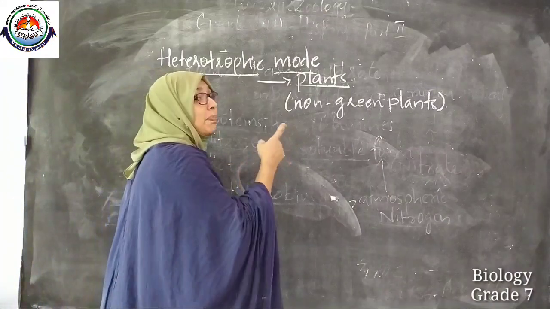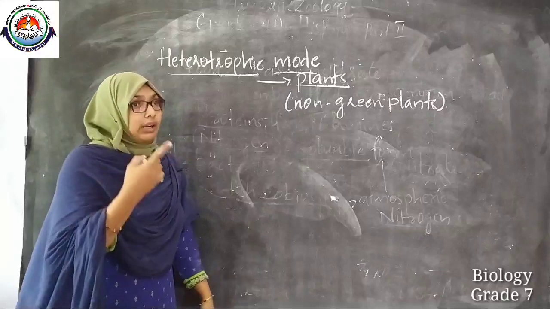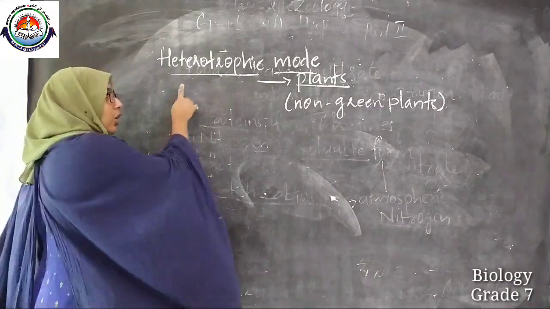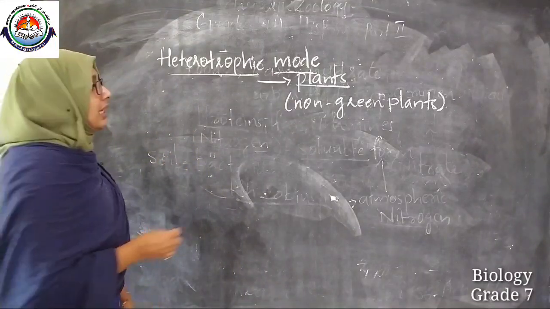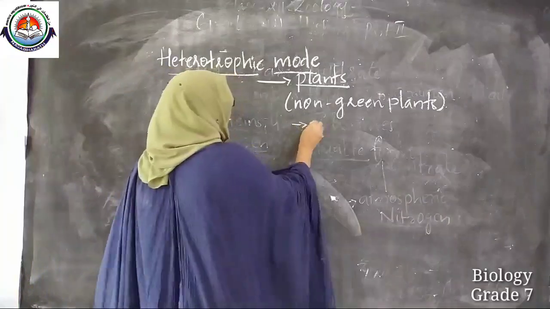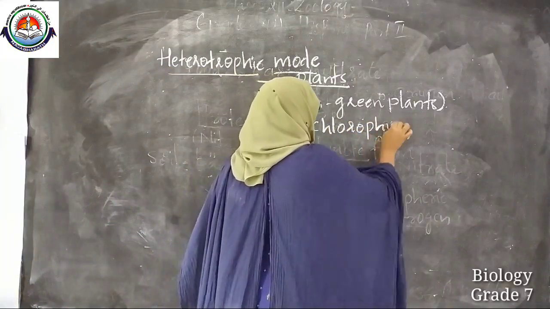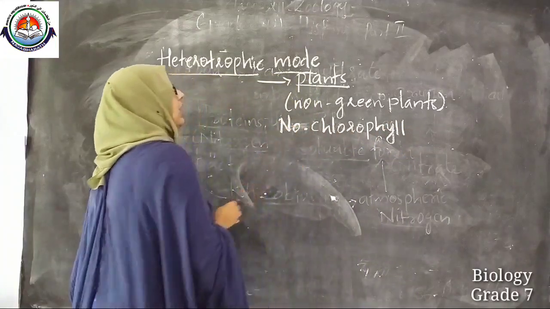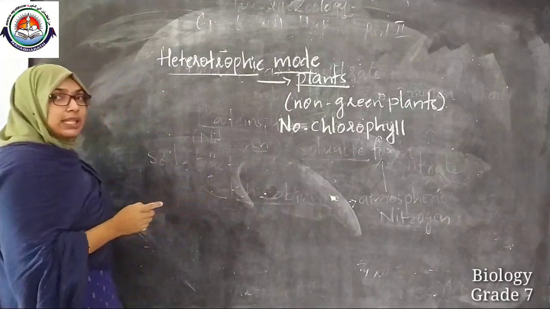Some non-green plants and animals depend upon others for the ready-made food, and they are known as heterotrophic mode of nutrition, isn't it? They will not be having chlorophyll. No chlorophyll will be there in non-green plants, isn't it? That's why they can't perform photosynthesis.